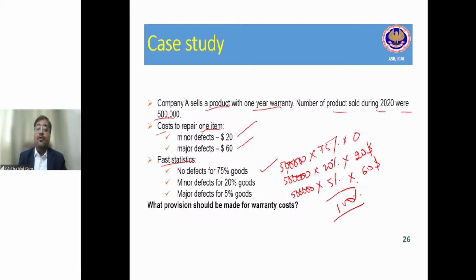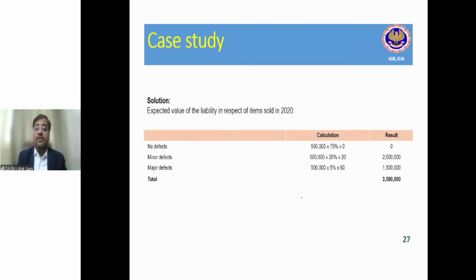And what should be the provision for warranty cost? This should be the provision for warranty cost, right? Using the expected value approach. This expected value approach is known as a probability weighted approach.